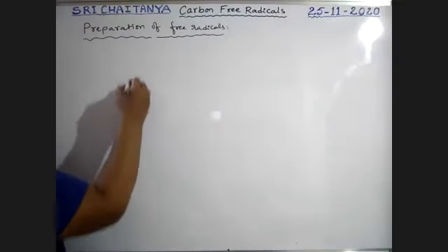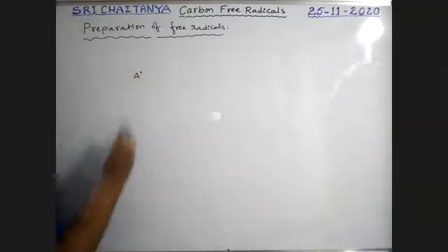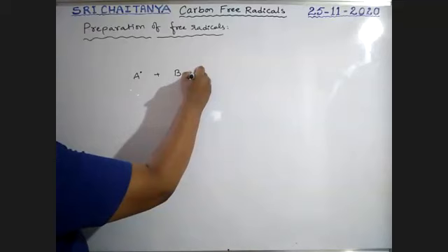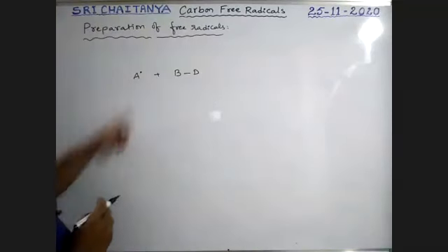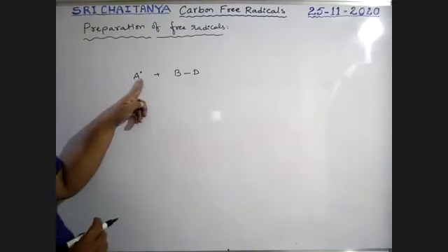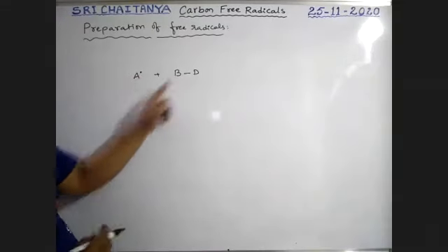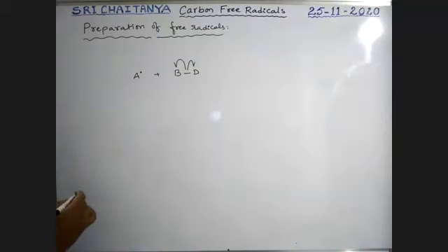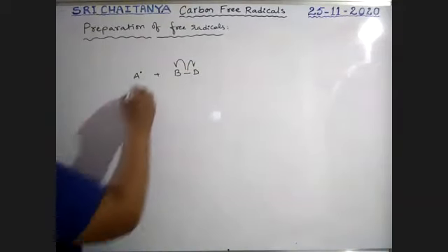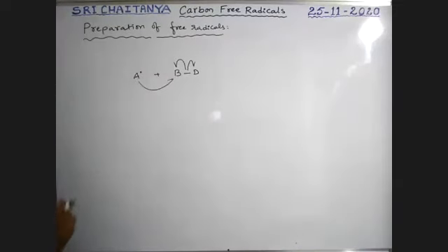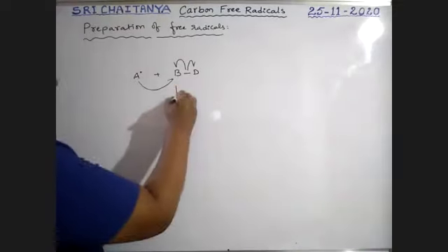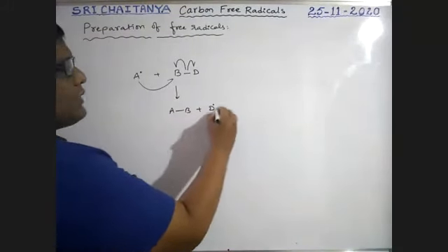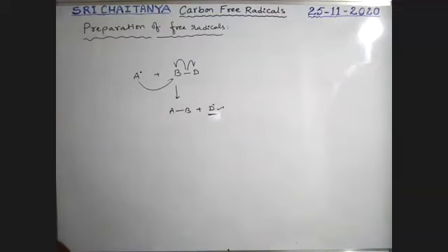For example, I am giving a radical A, boys. This combines with B in a B–D bond. Because it is a free radical, it always combines with another free radical. So the bond separation takes place, and A combines with B, forming a bond between A and B, and a D free radical is coming out.